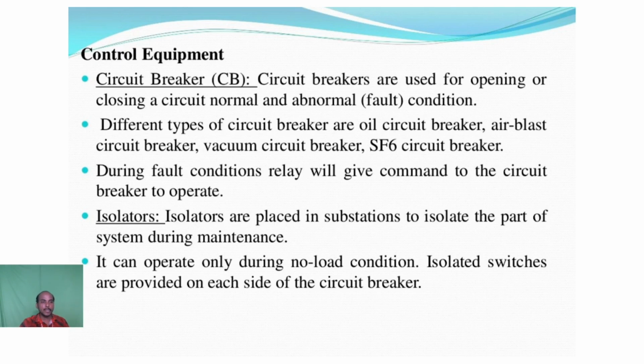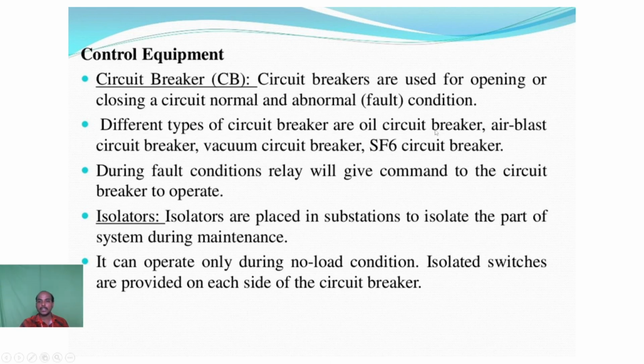Next, let us see the control equipment. Control equipment like circuit breakers, relays, and isolators are very important. These are used to protect the power system components, the generator, transmission line, and distribution end, from faults such as symmetrical or unsymmetrical fault conditions.